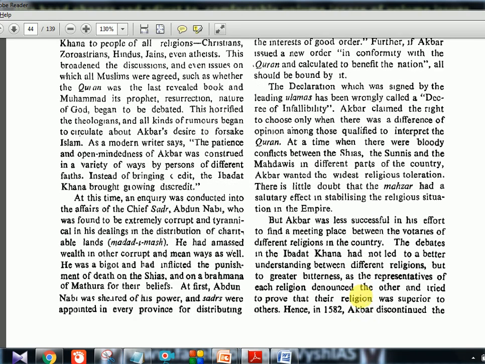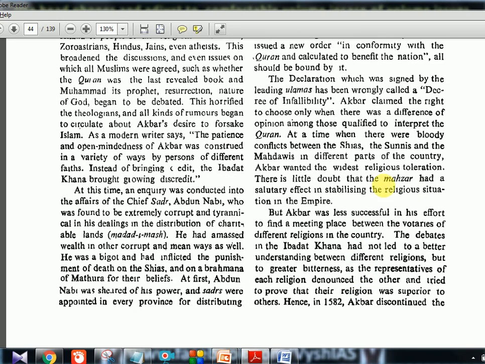Now, there is little doubt that the Mazhar had a salutary effect in stabilizing the religious situation in the empire. So it is good in that respect. But Akbar was less successful in his effort to find a meeting place between the votaries of different religions in the country. The debates in the Ibadat Khana had not led to a better understanding between different religions, but to greater bitterness. So whatever idea he had, it was actually failing, this Ibadat Khana concept.